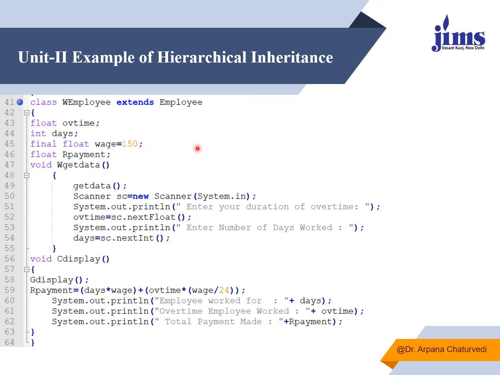At what rate I am giving the wage to the wage based employee, and what will be the final payment which I'll be giving to the wage based employee. For this I'm having two member functions. One is to accept the data, another is to display the data after calculating the final payment to be given to the wage based employee on the basis of the overtime he worked and the criteria of giving wages per hour.